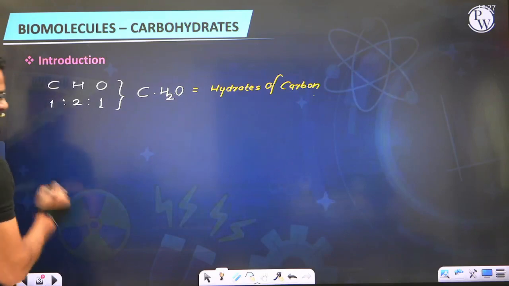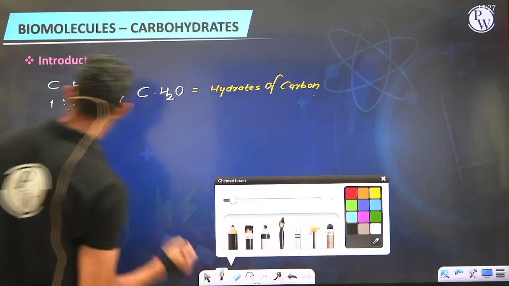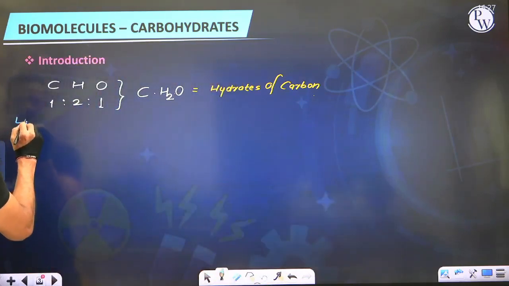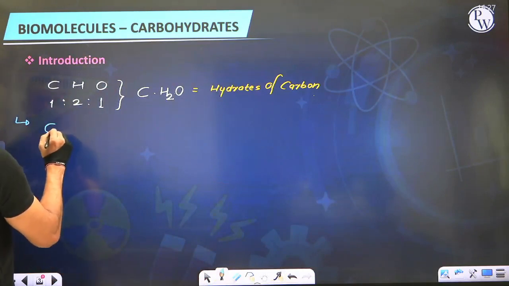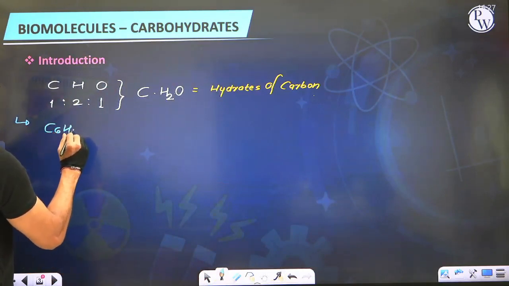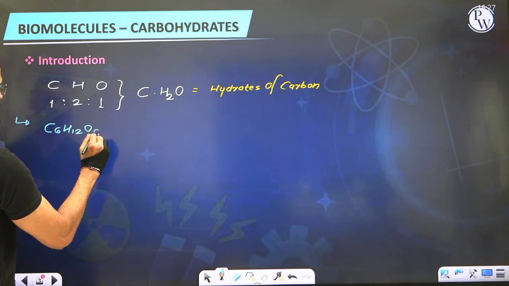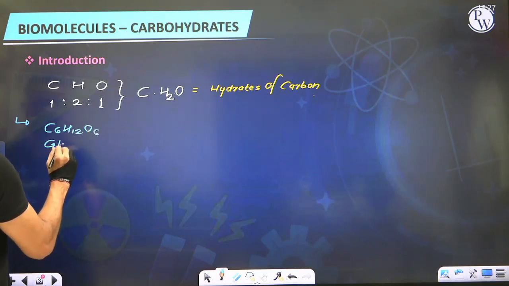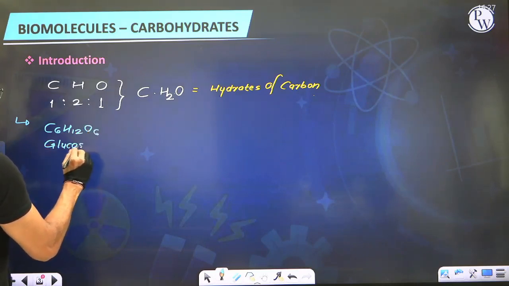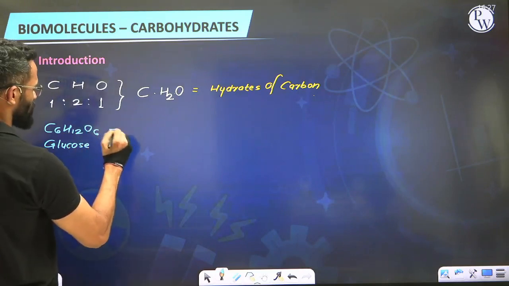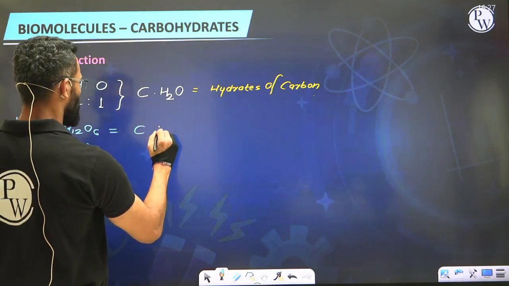So if you talk about the molecule of glucose, C6H12O6, that is nothing but glucose. You will find this glucose molecule also exists in the form of hydrates of carbon.